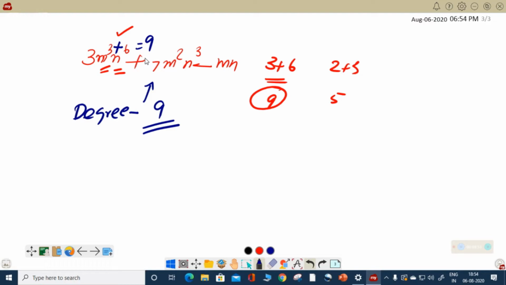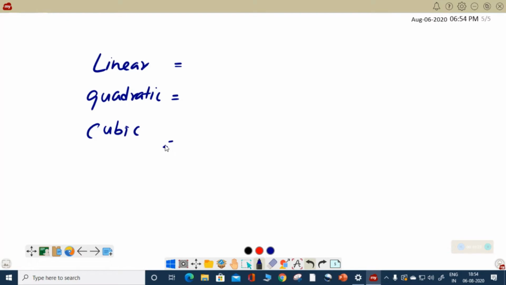Okay, now another concept of polynomial is coming here. What is that? It is about naming from degree. According to the degree, we have named the polynomials as linear polynomial, quadratic polynomial and cubic polynomial. इसमें भी कुछ वंडरफुल या स्पेशल कुछ नहीं है. Linear polynomial is having degree 1, डिग्री के ऊपर classify किया है नाम डालने के लिए. Quadratic will be having degree 2, cubic will be having degree 3.